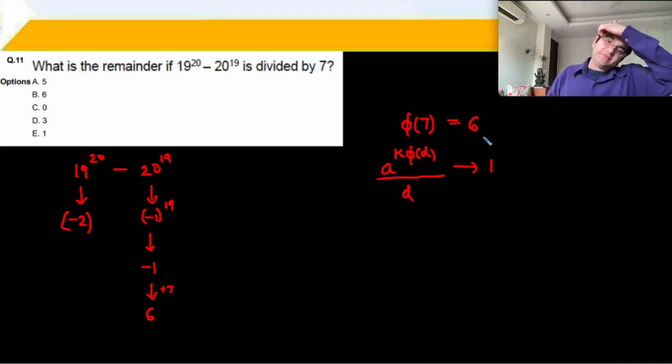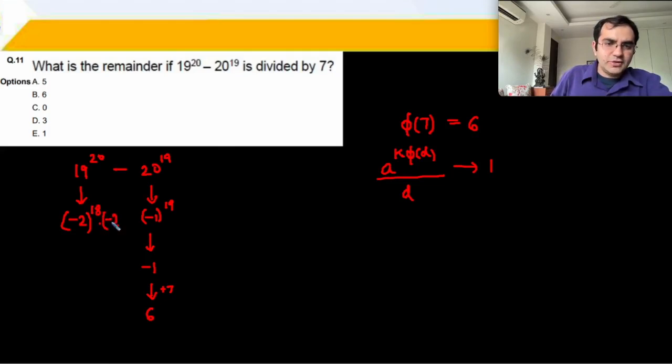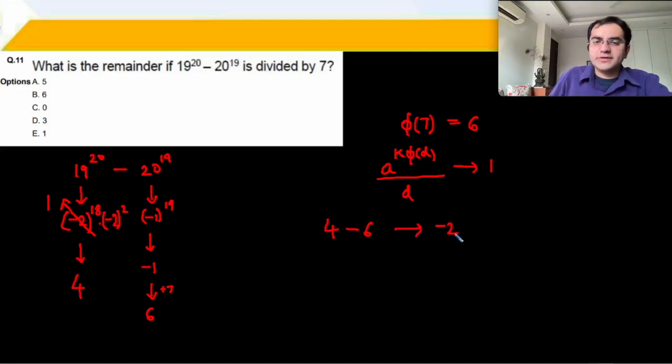तो nearest multiple of 6 कौन सा है 20 में? Nearest multiple is 18, multiplied by (-2) का square, ठीक है. तो ये part which is a multiple of phi of d, that 6, ये 1 आ जाएगा और आपका -2 का स्क्वायर बेसिकली 4 आ जाएगा. So in the end you are left with 4 minus 6. 4 minus 6 gives you a remainder of -2 and -2 में add the divisor back to make it positive.